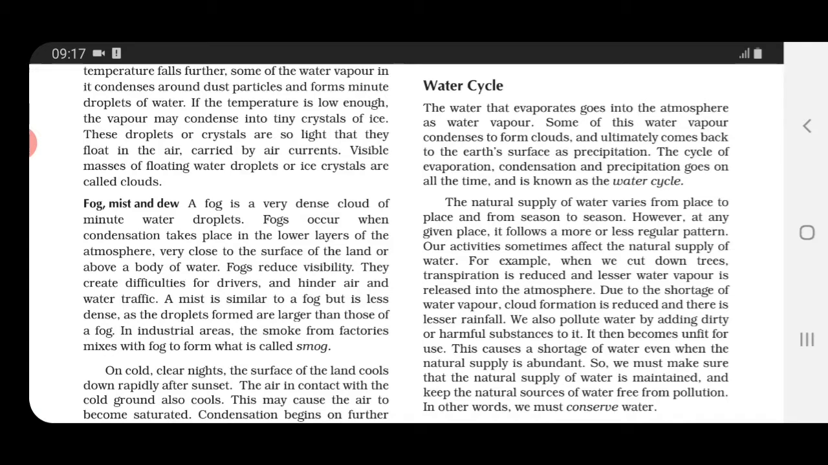So we should take care of water, we should conserve it, and whatever natural sources of water are available, children, we should keep them free from pollution. We should not throw any dirty things, garbage, or harmful substances into it.